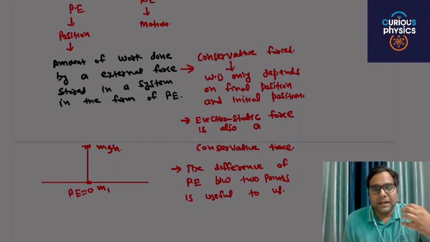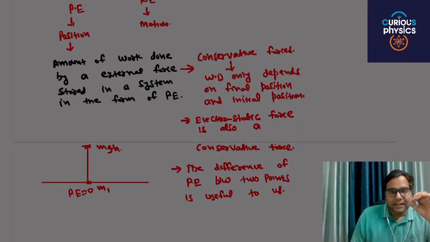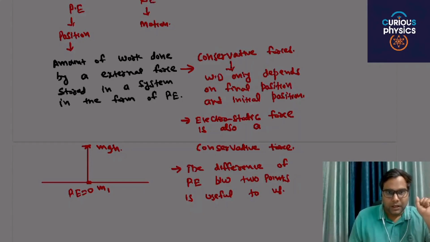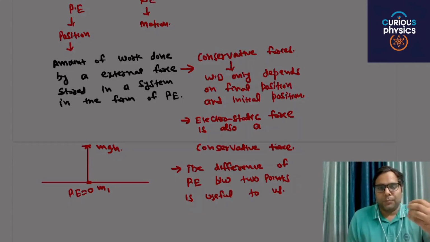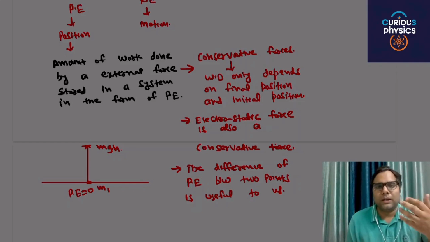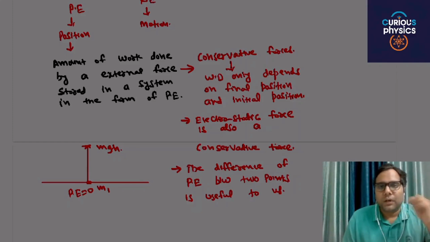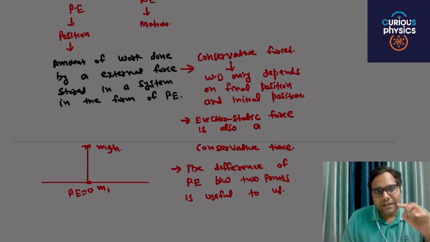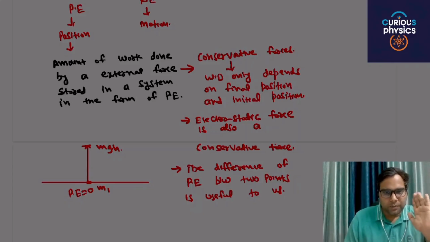So before understanding the concept, you should have the basic idea that the difference of potential energy is useful to us. Finding the potential energy at a particular point all the time is of no use to us. So the basic conceptual clarity is, one, work done by conservative forces is independent of path, and the electrostatic force is a conservative force, and the difference is useful to us. Are you able to get my point?